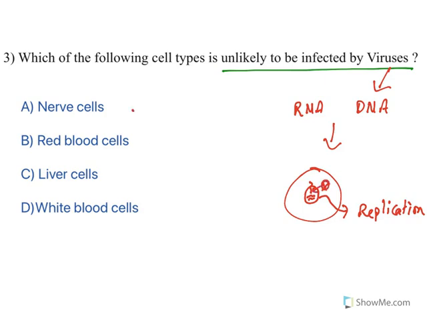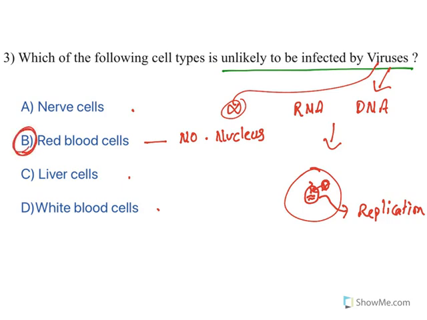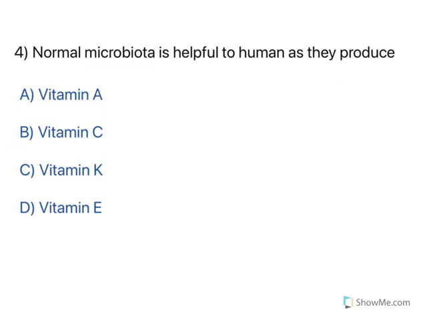Look at them: nerve cell, red blood cell, liver cell, white blood cell. Out of all these, red blood cells do not have a nucleus. No nucleus means no DNA. If DNA is not there, the virus cannot replicate there. So these cells are unlikely to be infected. Even though the virus gets into the red blood cell, it cannot replicate, so it cannot infect it. So the answer is red blood cell. Understand the concept.